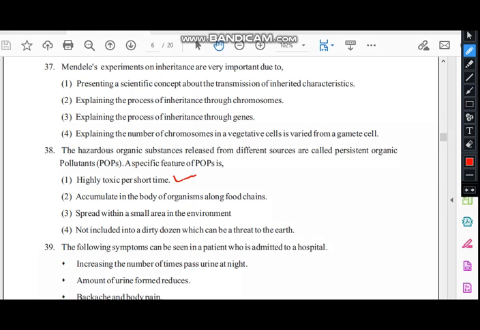The poisons which accumulate in the body along food chains would not be relevant to POPs. Spread within a small area? No, they spread over a large area. Not included in the dirty dozen? No, they are included in the dirty dozen. Next to the POP note, you have a table including the dirty dozen. So this is wrong. Highly toxic is a specific feature of POPs.